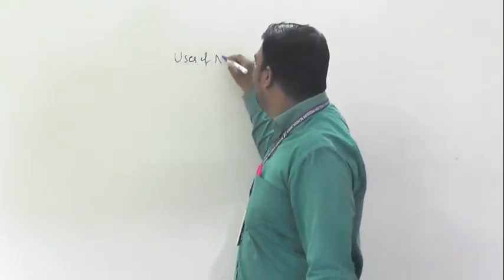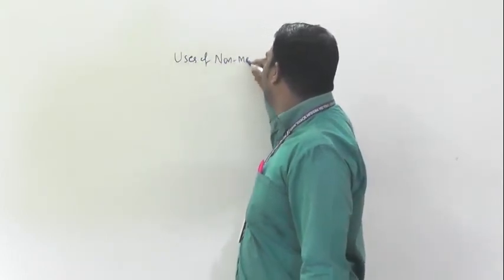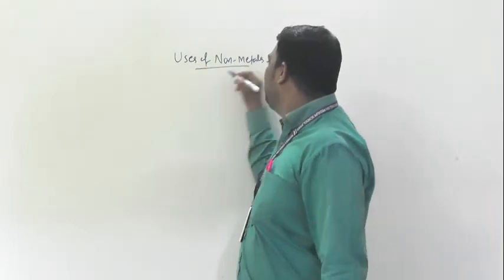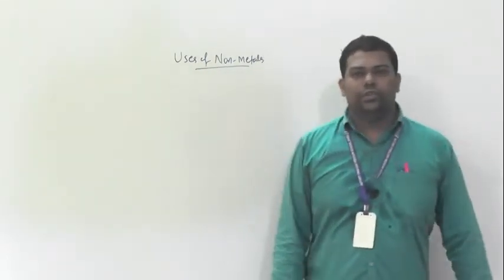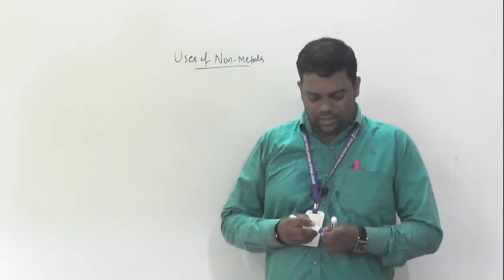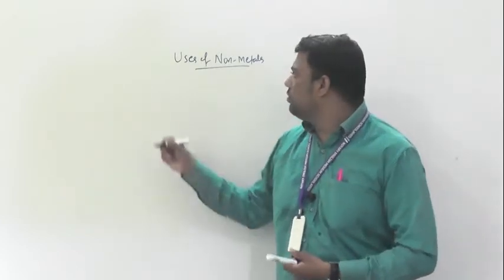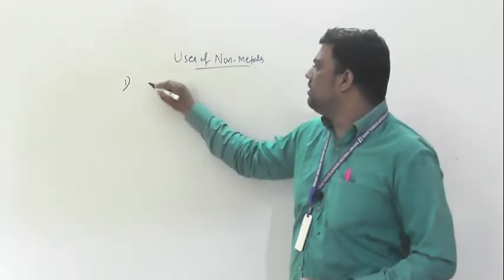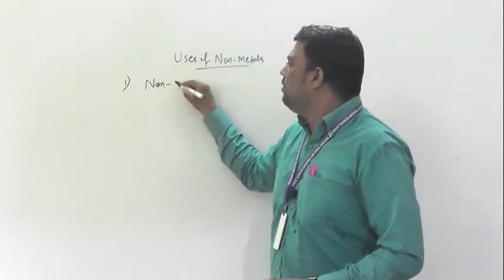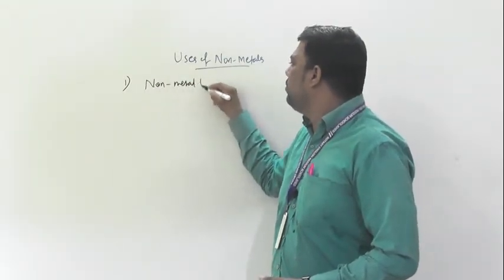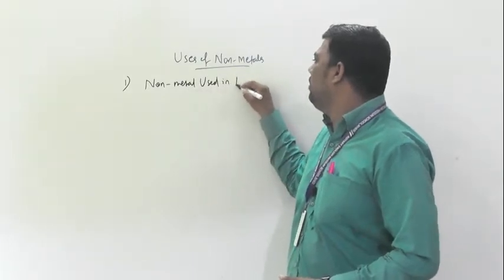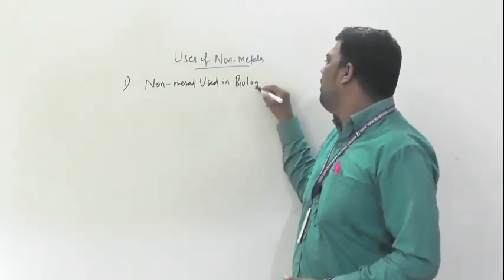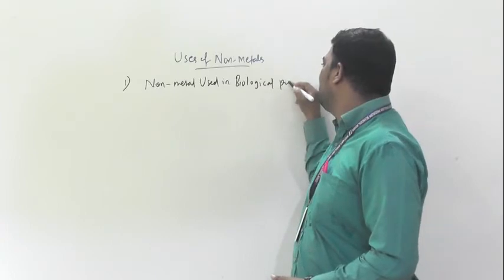We'll take the first use here. Non-metals are used in biological processes.